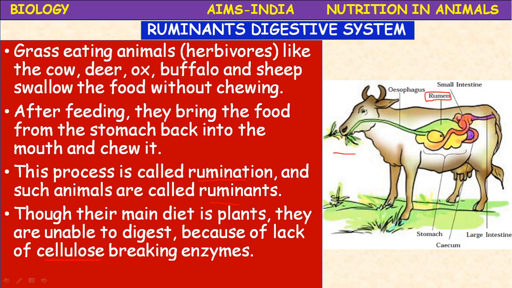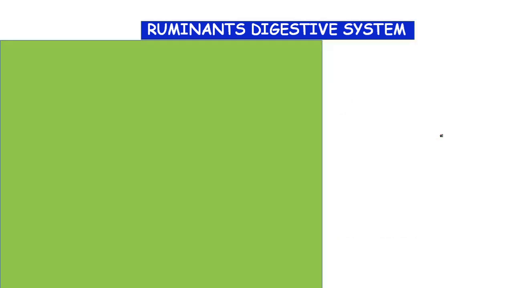So here also the microflagellates, that is these microorganisms which are present in the rumen of the cow, provide this enzyme, cellulase enzyme, and the animal provides food to those microorganisms. This kind of association where both are benefited, it is called symbiotic association or symbiosis.